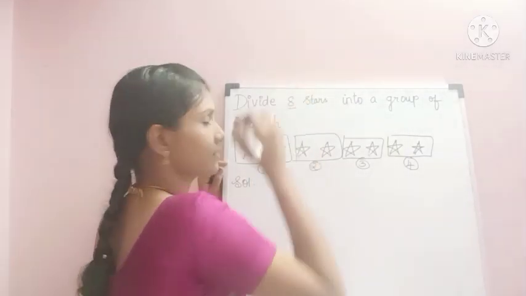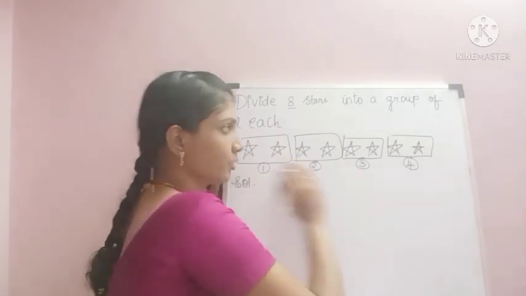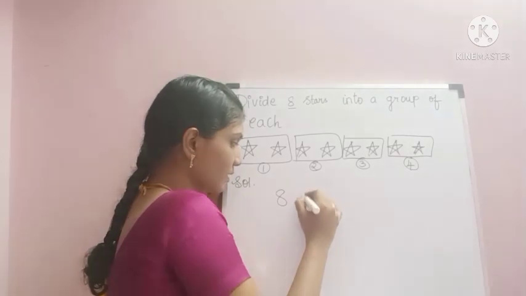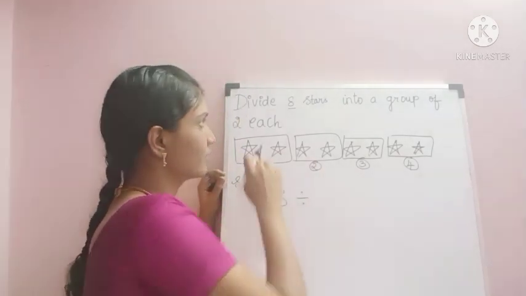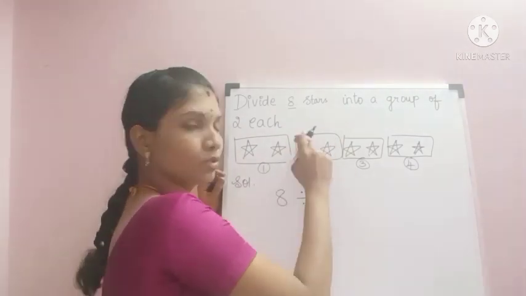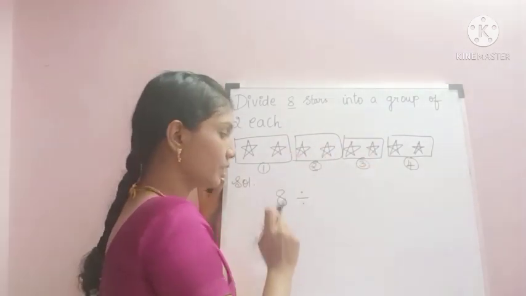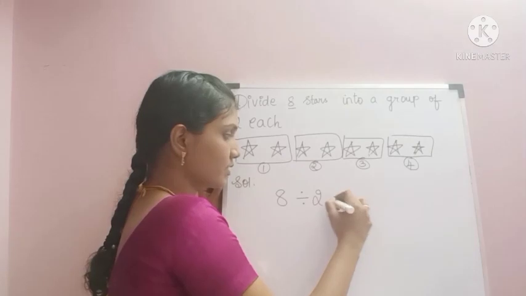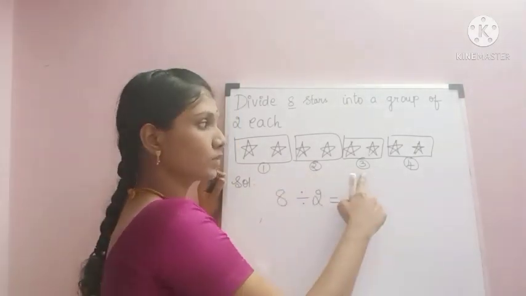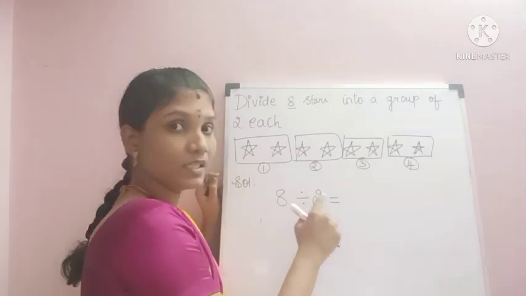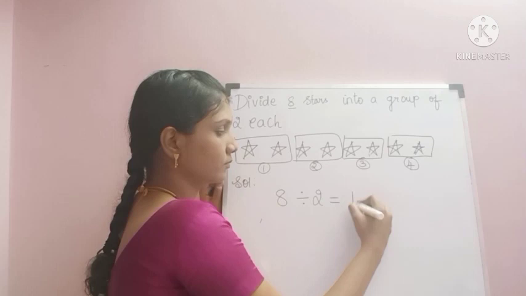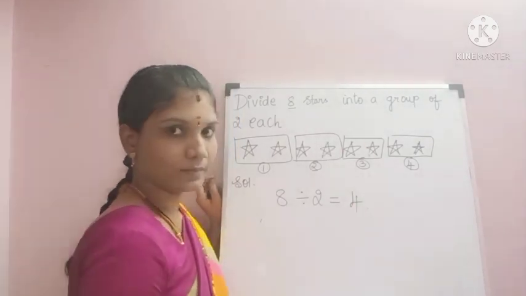So now I am going to write the division statement for the given sum. 8 is the dividend. See, the total number of stars is 8. So 8 divided by 2. How did we split this? As groups of 2 each. So 8 divided by 2 is equal to, see how many groups we have? 1, 2, 3, 4. 4 is the answer.